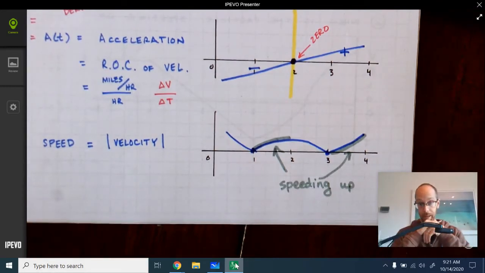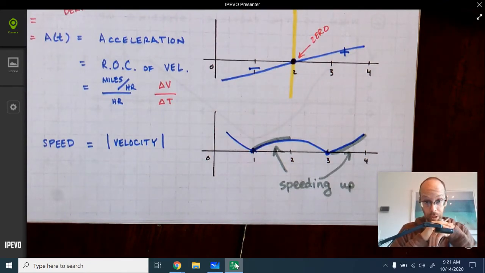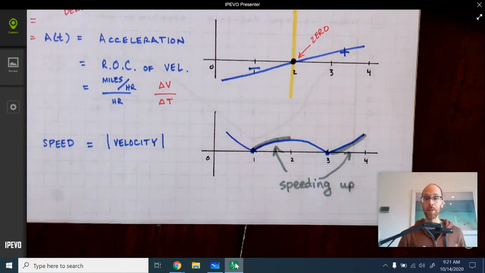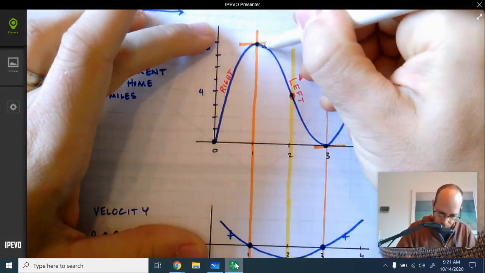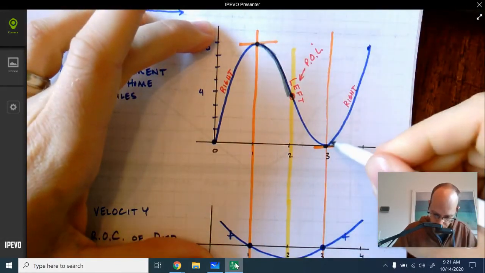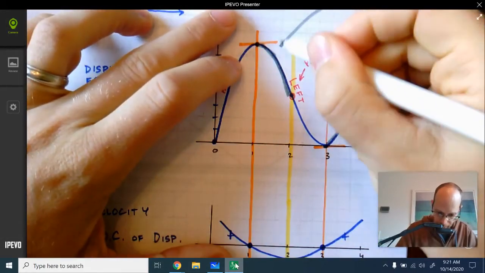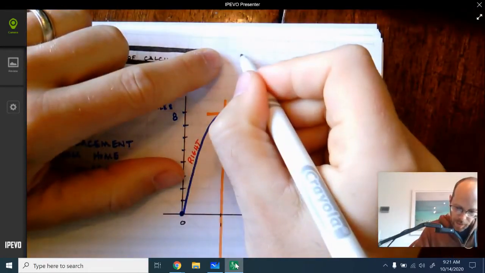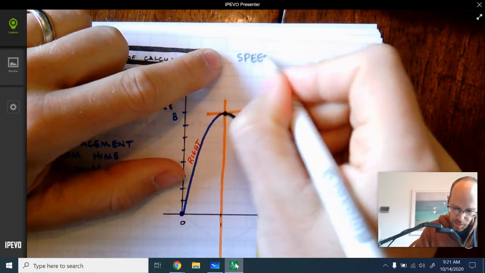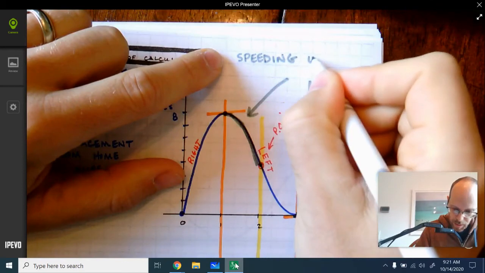This brings me to the big idea for today. Ordinarily, you do not want to have to draw all of these graphs. It's a pain in the tuchus. So it would be nice if there was a simpler way to identify when an object like an angry young man is speeding up. And I'll tell you that it's doable. Now, we know that the answer is from 1 to 2 and from 3 to 4. We got that from the speed graph. So I'm going to mark that right here, that those are the two intervals where we are speeding up.